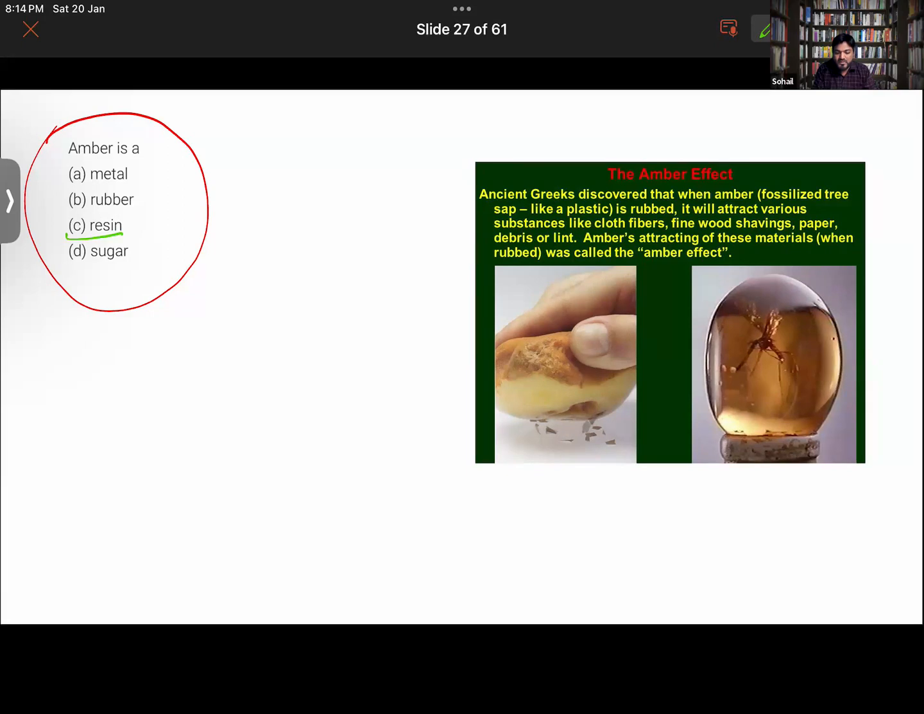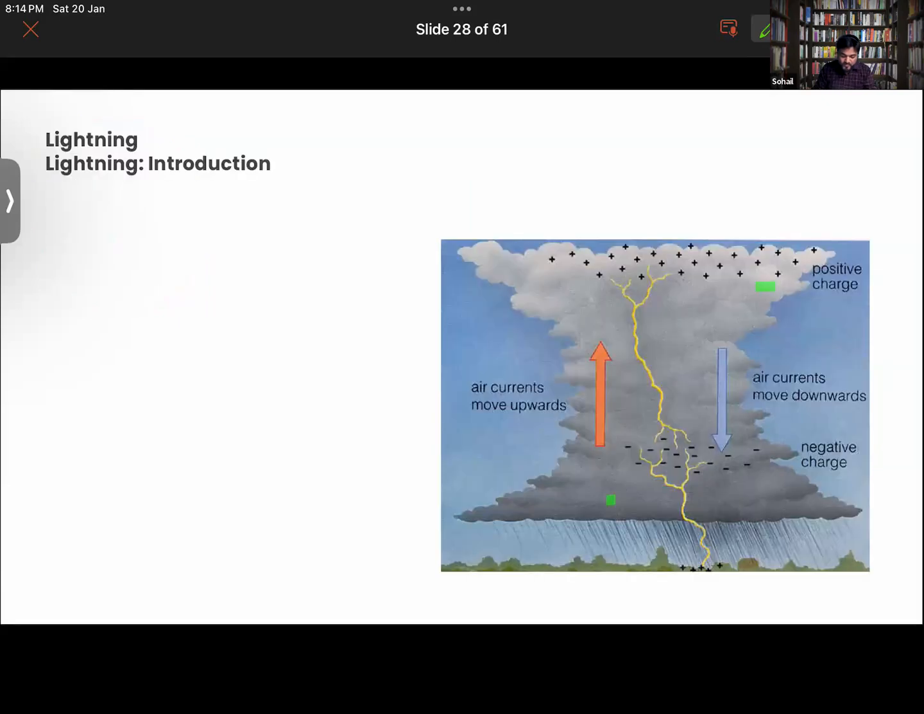You can see this mosquito is stuck in this. Basically, it's a sap coming from the tree. A gummy substance that is extracted from the tree. And it will be attracting substances like cloth fibers, fine wood shavings, papers. You can see it in this image as well. Greeks were aware of this effect.